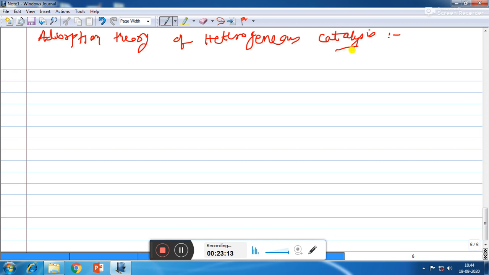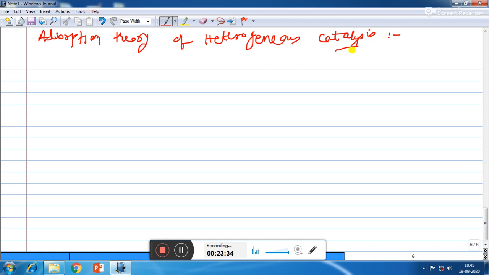So adsorption being an exothermic process, the heat of adsorption is utilized in enhancing the rate of the reaction. So this was the old theory, where it was assumed that on the surface of catalyst, if the amount of reactant increases, then the rate of reaction increases.